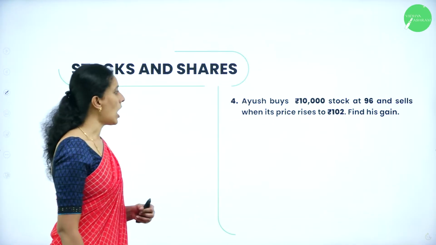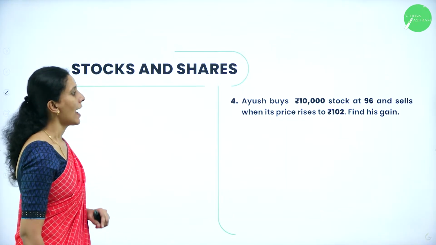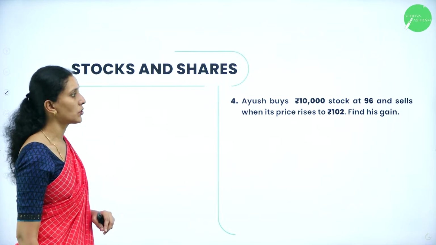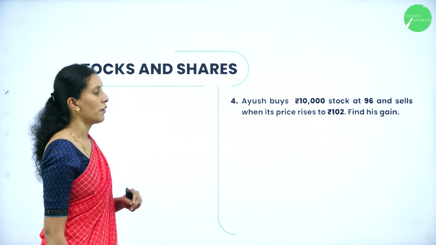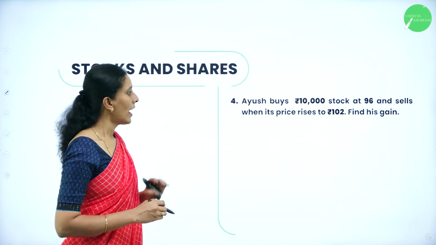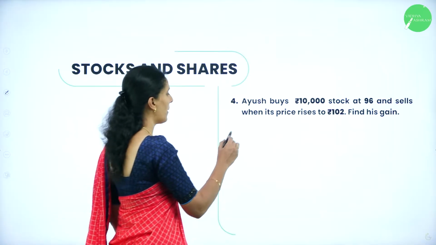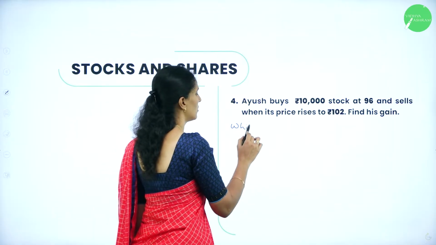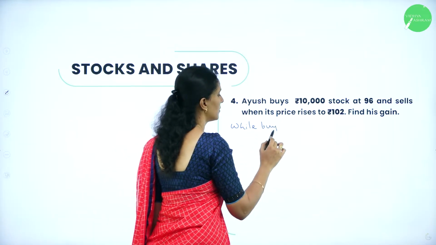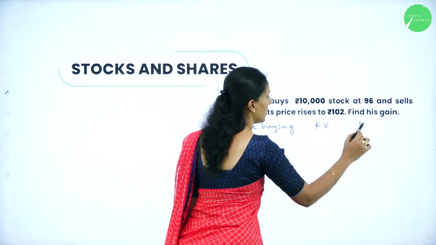Next question. Ayush buys rupees 10,000 stock at 96 and sells when its price rises to 102 rupees. Find his gain. So first he will buy the stock and later he'll sell the same stock or share. So while buying, let's take the face value and the market value.